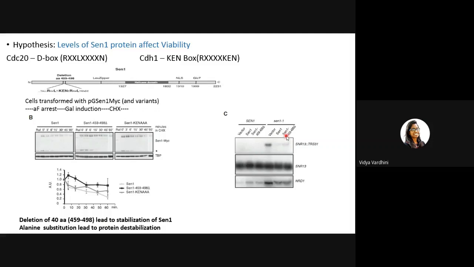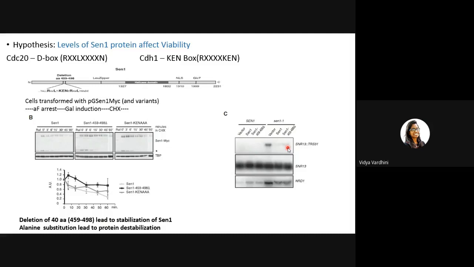But when from the SEN1 459 to 498 the 40 amino acid motif was deleted, you see that SEN1 did not degrade, and then here you did not see the transcript. I think I'm clear, because when you remove the 40 amino acid, SEN1 will not be targeted by the CDH1.